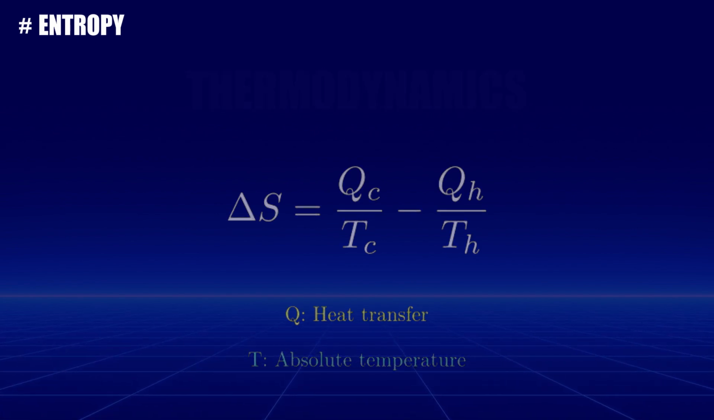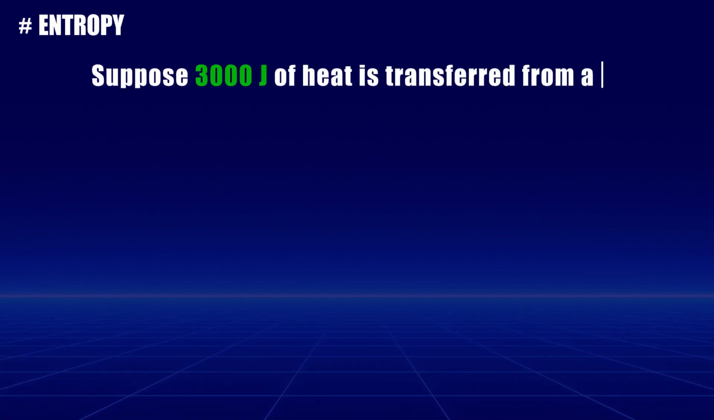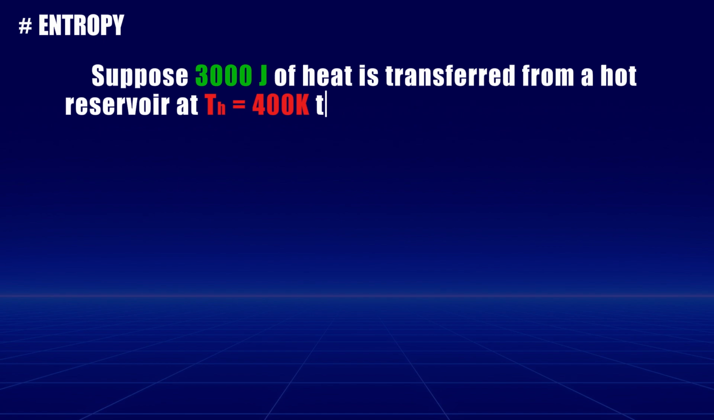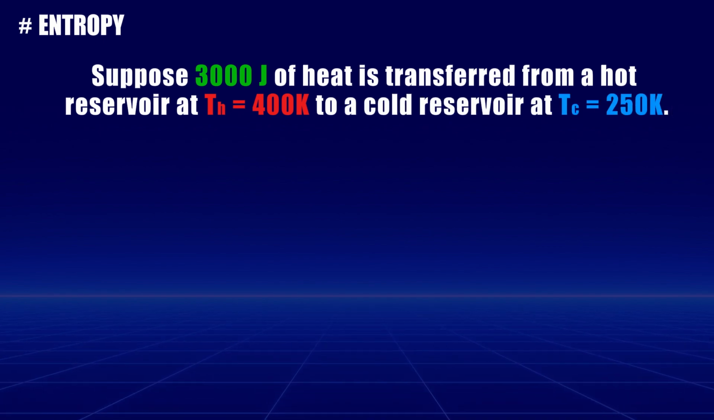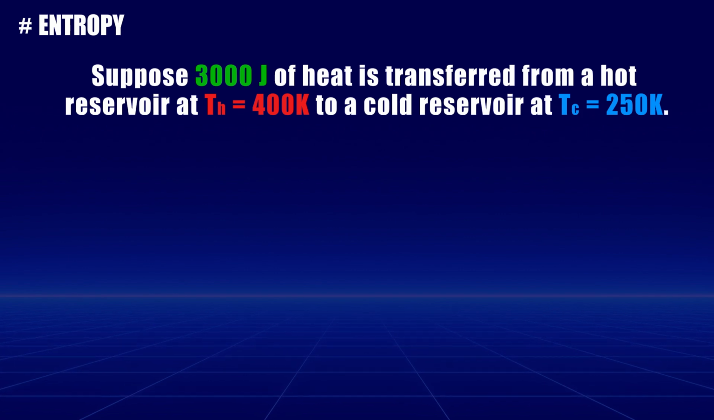For example, suppose 3000 joules of heat is transferred from a hot reservoir at 400 degrees Kelvin to a cold reservoir at 250 degrees Kelvin. The change in entropy can be calculated as follows.